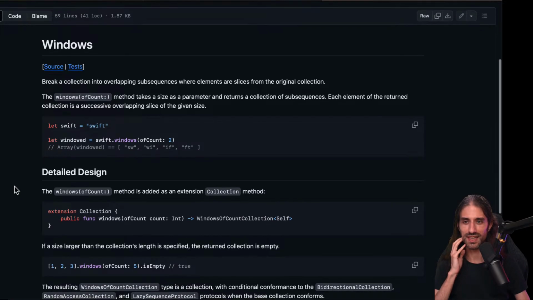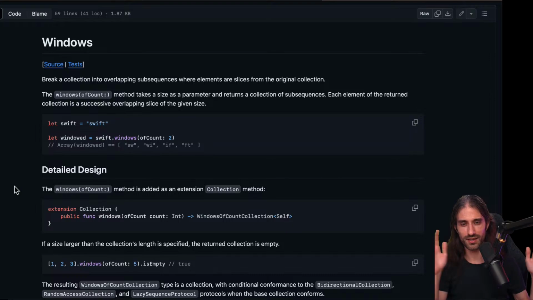So windows, seems like we have this idea also of moving through a collection with fixed sizes or dynamic sizes. So it breaks a collection into overlapping subsequences where elements are slices from the original collection. So it's kind of like the chunks, but this time it can overlap. So the windows of count method takes a size as a parameter and returns a collection of subsequences. Each element of the returned collection is a successive overlapping slice of the given size. So windows of count 2, so you have SW, WI.